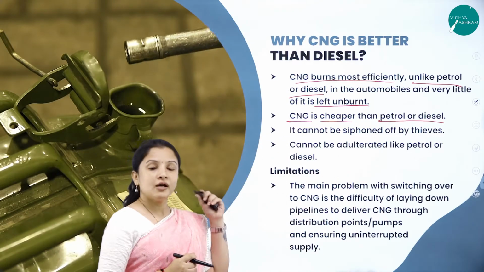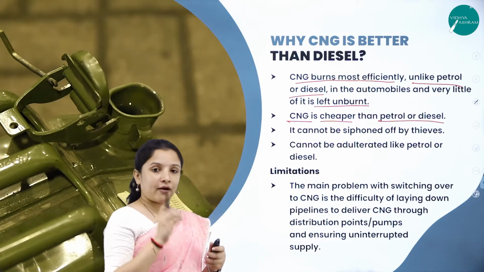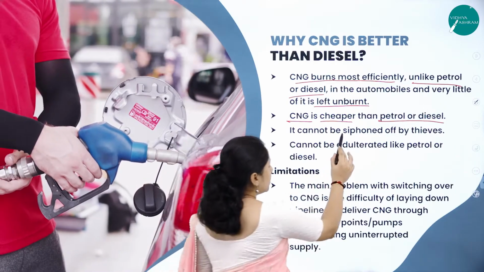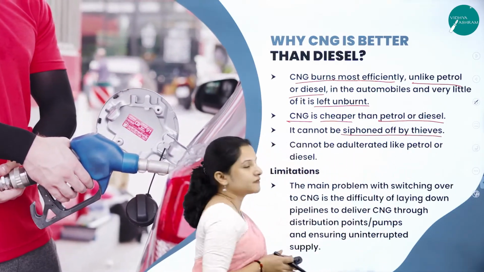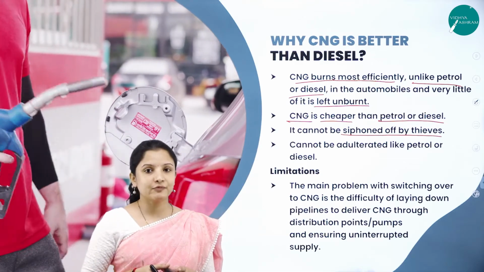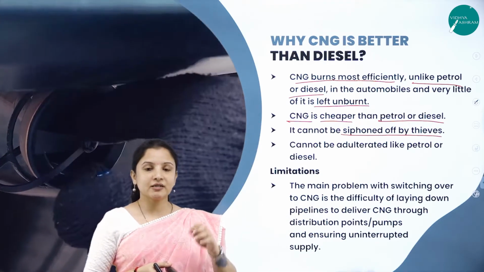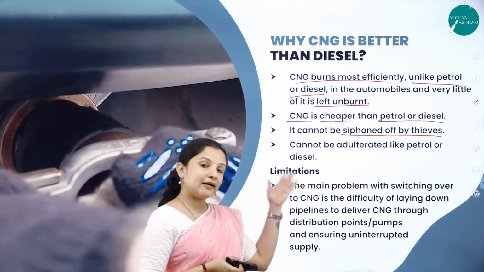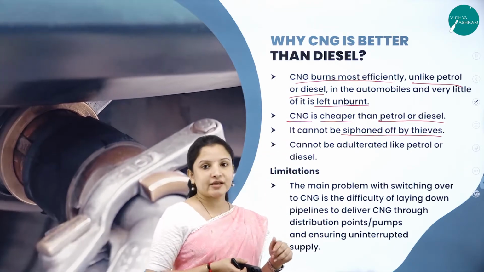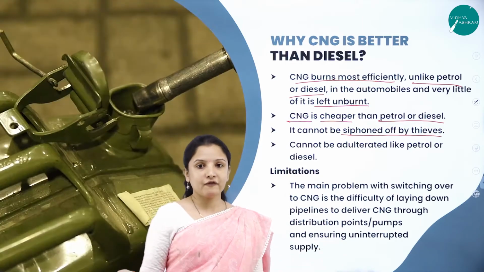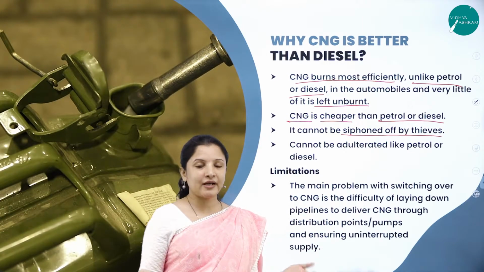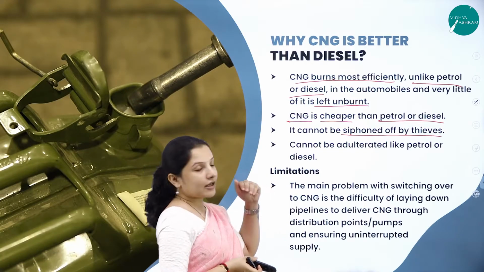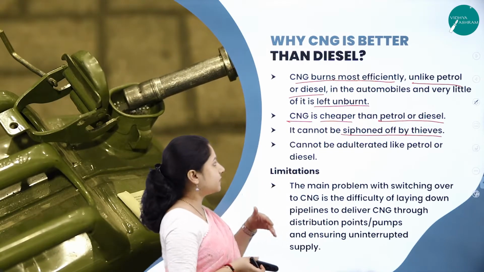Also, compressed natural gas cannot be easily stolen or siphoned off by thieves. Usually, whenever you park a vehicle, thieves just put in a tube and draw out petrol from it, right? But that cannot be done with compressed natural gas, because it is a gas. Where can you fill a gas into? It is not possible, right? So that is why it cannot be easily stolen or siphoned off by thieves.